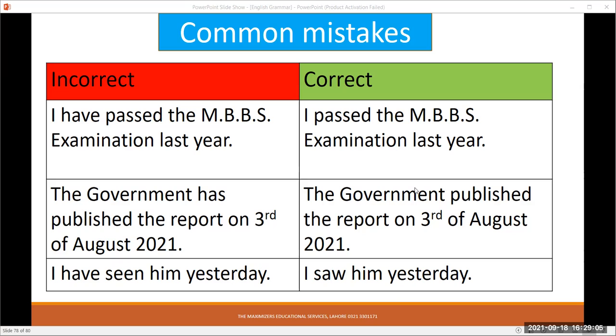It is a past activity, so we have to use second form of the verb, that is past indefinite tense. The government published the report. I have seen him yesterday. Instead of saying have seen, yesterday is a marker word which tells us when this activity took place, and it has no effect on our present, so I will use second form of the verb. I saw him yesterday.